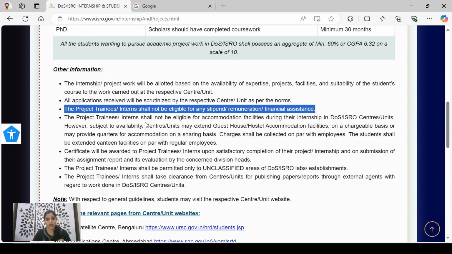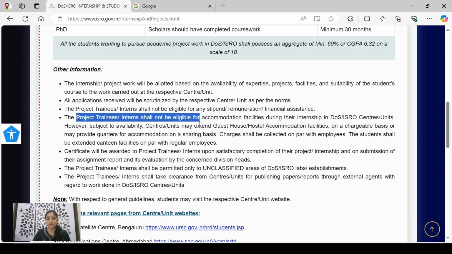But see, the opportunity is very big. You will get to work with the ISRO scientists. Project trainees, interns shall not be eligible for accommodation facilities. So no accommodation and no stipend. However, subject to availability, hostels can be made available, if they are available.